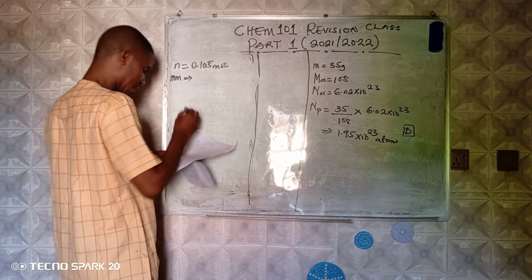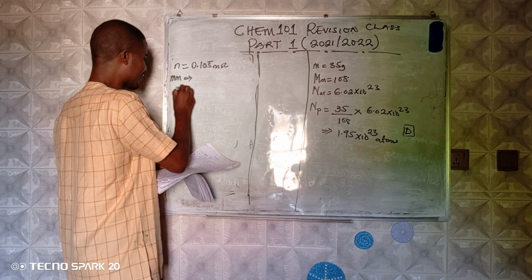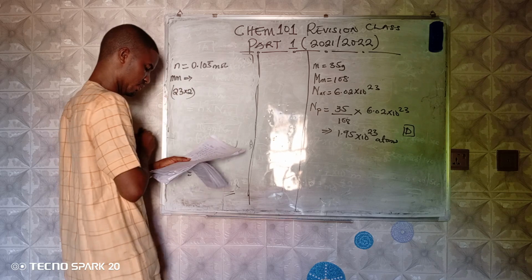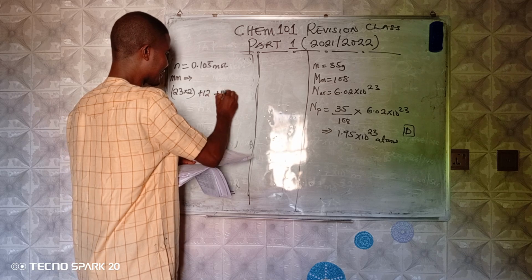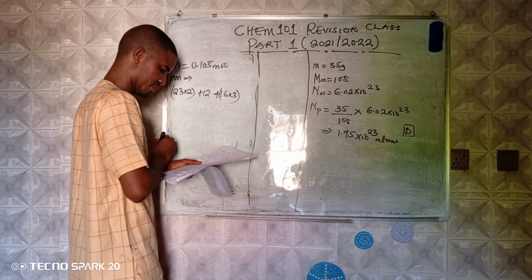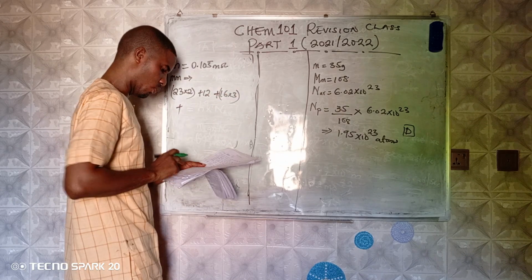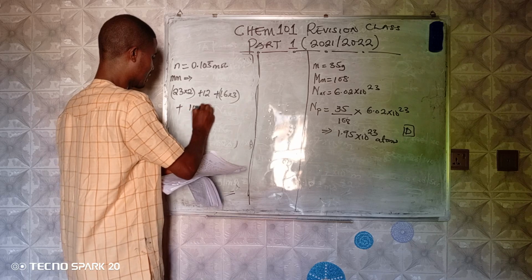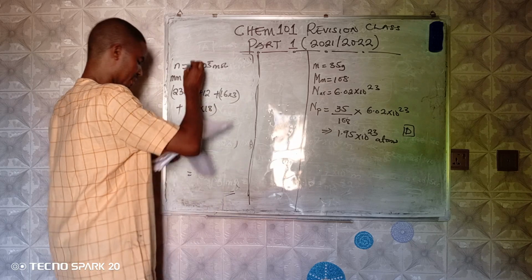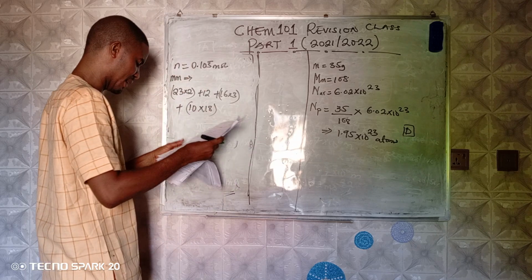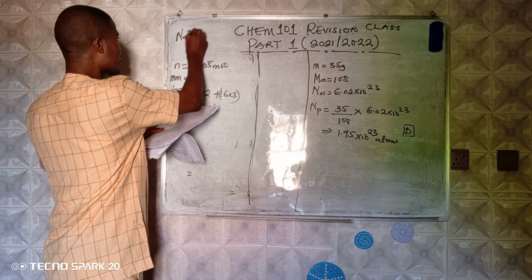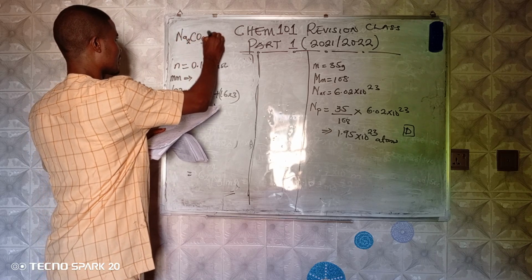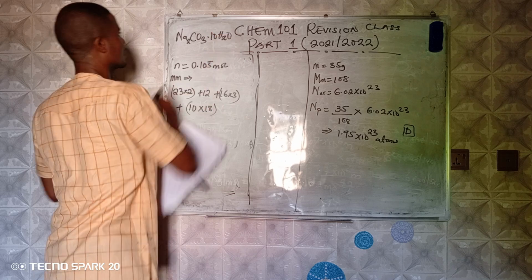So if you calculate the molar mass of this, you are going to be having 23 times 2, plus 12, plus 16 times 3, plus water, now 10 times 18. Remember that what we are calculating is the molar mass of Na2CO3·10H2O.